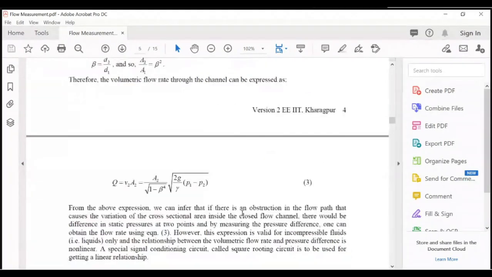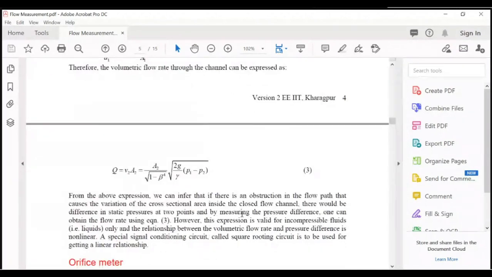From the above expression, we can infer that an obstruction in the flow path causes a variation of the cross-sectional area inside the closed flow channel. There would be a difference in static pressure at two points, and by measuring the pressure difference, one can obtain the flow rate using equation 3.